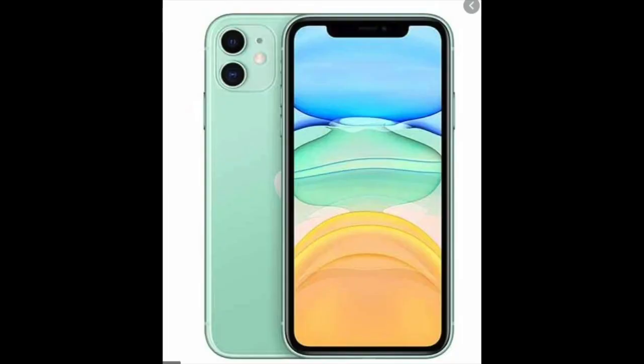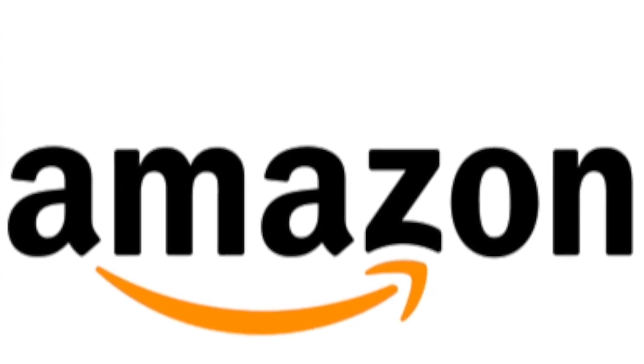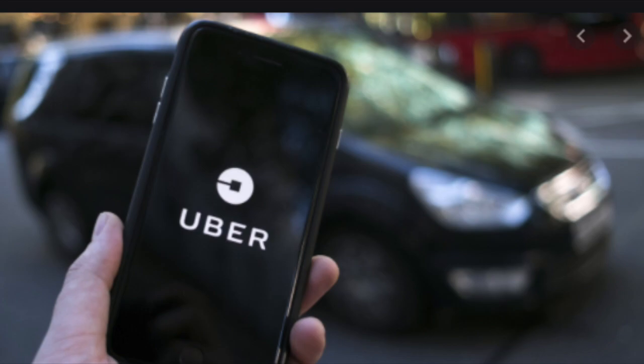So how do we put all these figures together to our advantage? Well, when I look for a company, I firstly look for what makes them stand out from the crowd. If we use Apple as an example, they clearly have the best phone marketing in the world. iPhone is an iconic brand. Tesla, the electric cars, number one in the field by far. Amazon, number one e-commerce leader. Uber's ride-sharing business. You have to find companies that are the best of the best at what they do.